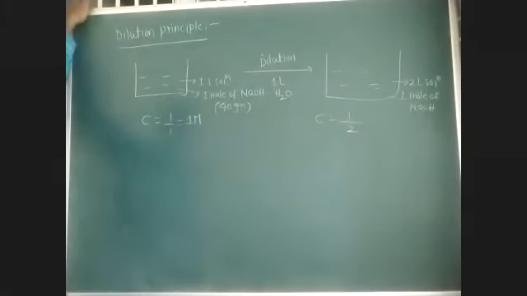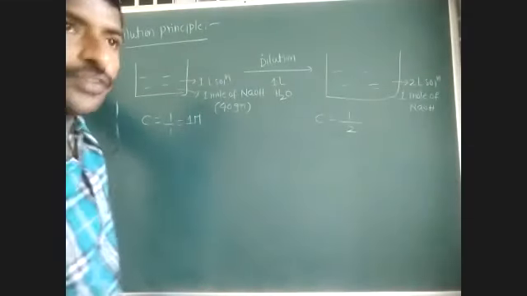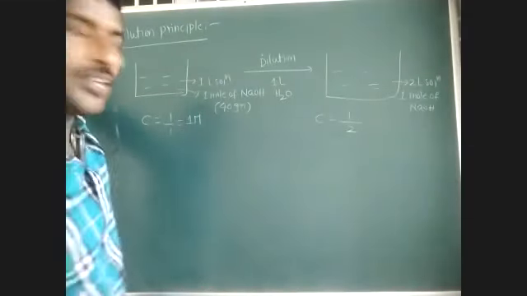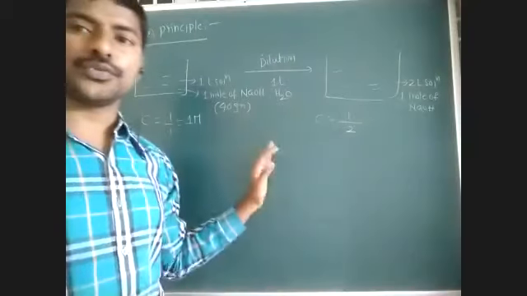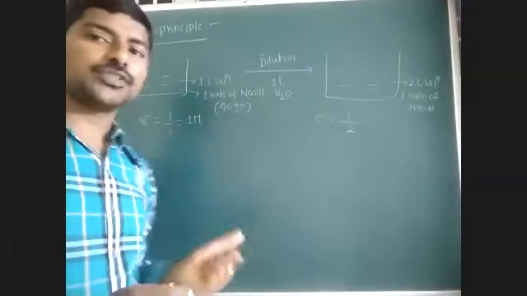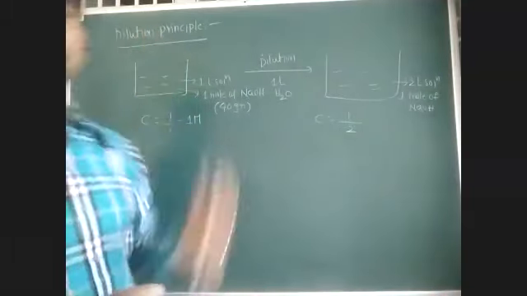But the number of moles of solute has no change. So during dilution, the number of moles or millimoles of solute remains constant. That is called the dilution principle.